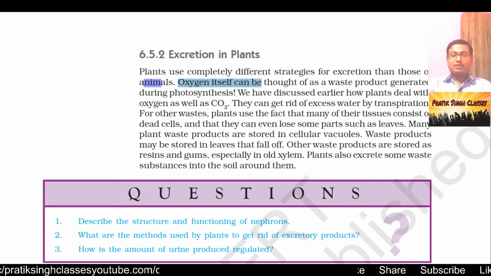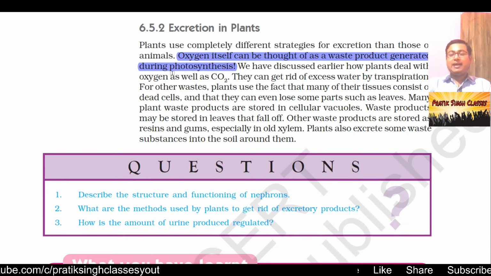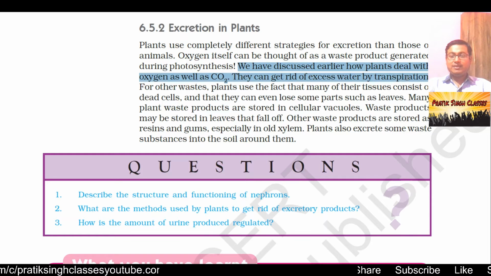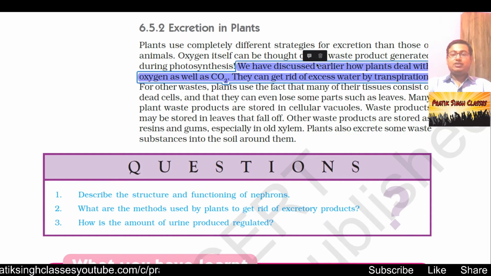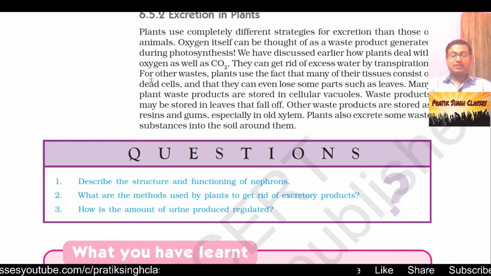Oxygen itself can be thought of as a waste product generated during photosynthesis. During photosynthesis, plants consume carbon dioxide and give out oxygen. So here oxygen is really a waste for the plant, which they give out from their leaves. We have discussed earlier how plants deal with oxygen as well as carbon dioxide. They can get rid of excess water by transpiration, that means from the stomata of the leaves the excess water comes out during the day, when the stomata are open.